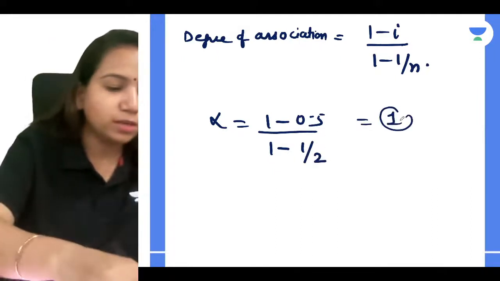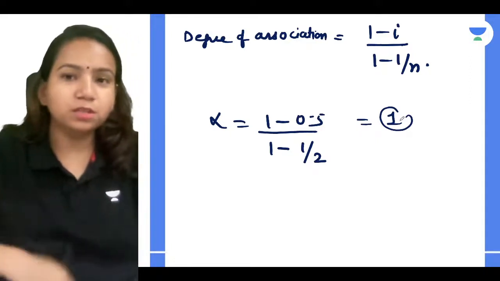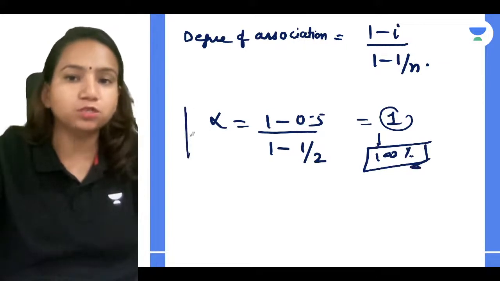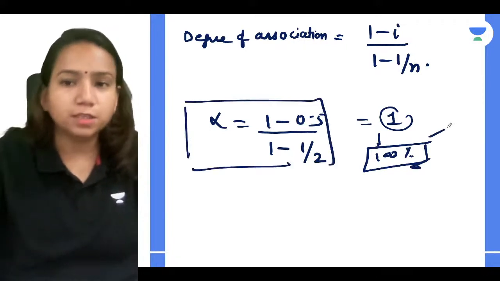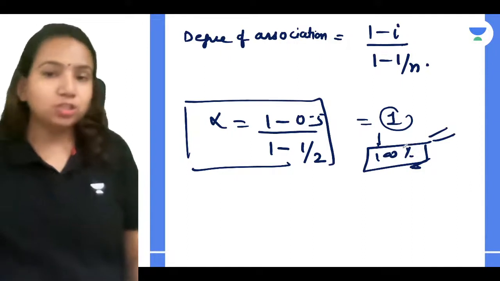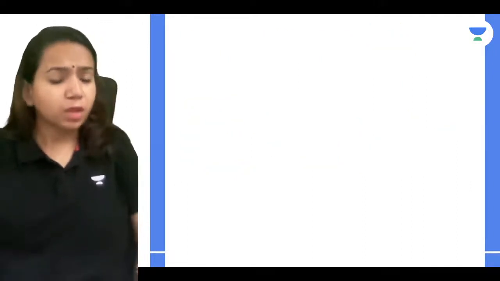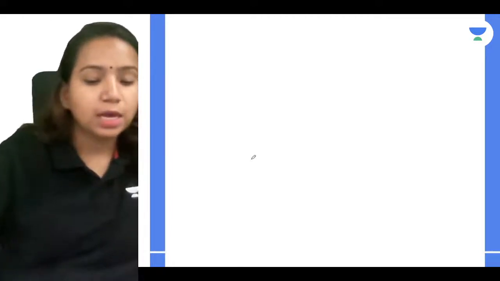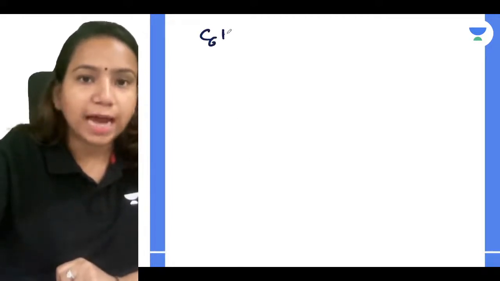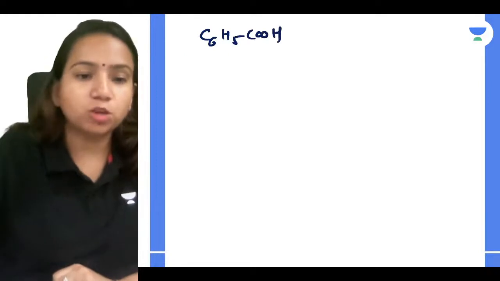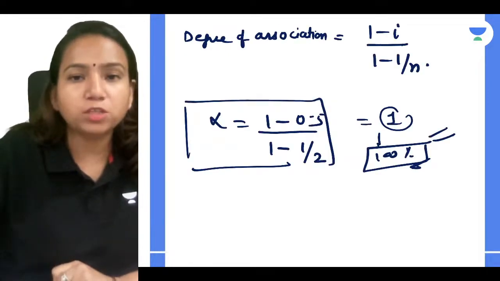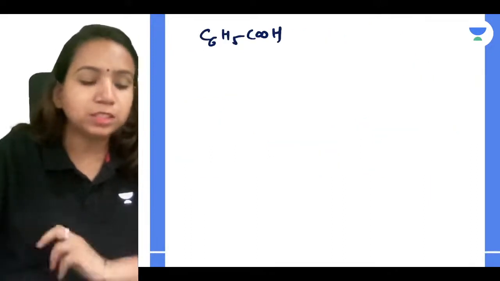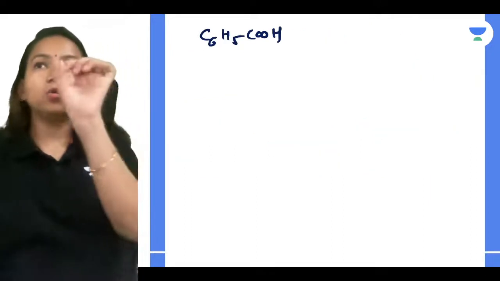So alpha, if you get 1, what do you think? It is going to be 100% association, because you have not calculated properly. Just using this formula, you're getting 1 only, which is 100% association. But actually, the number of molecules which are getting associated, you can't get the exact value over here. It's forming a dimer, but still it is going to be a little ambiguous.